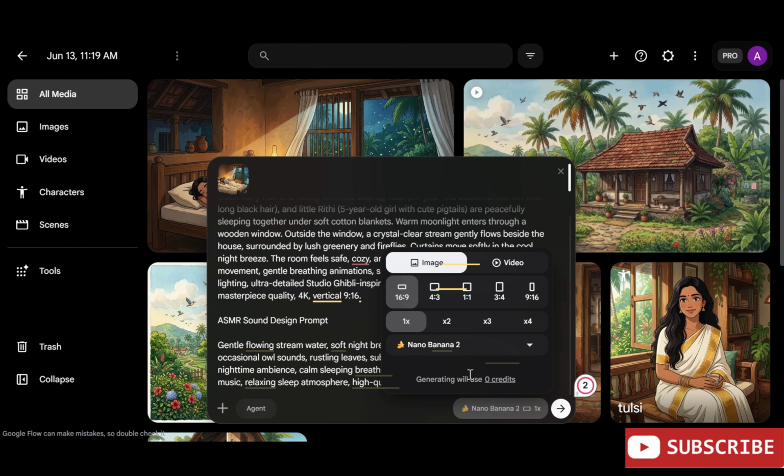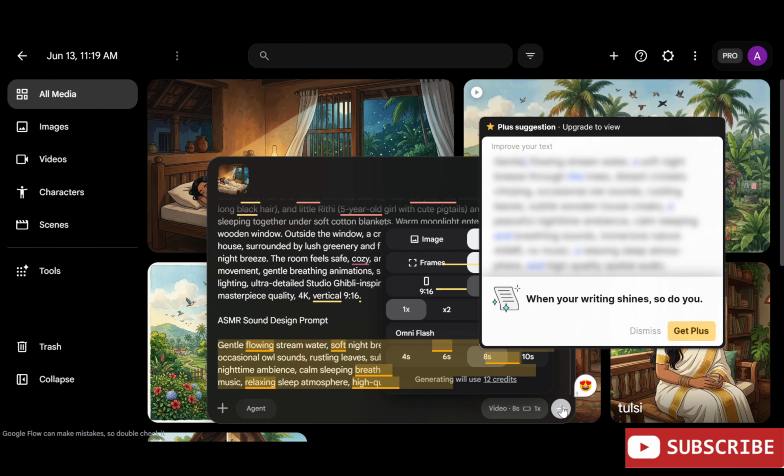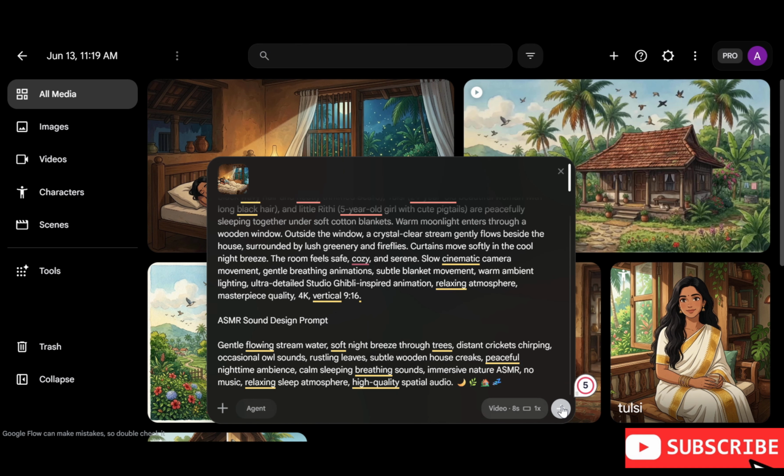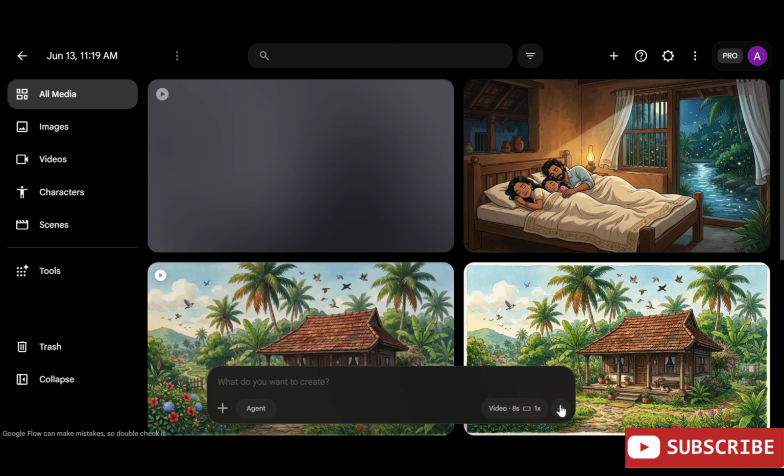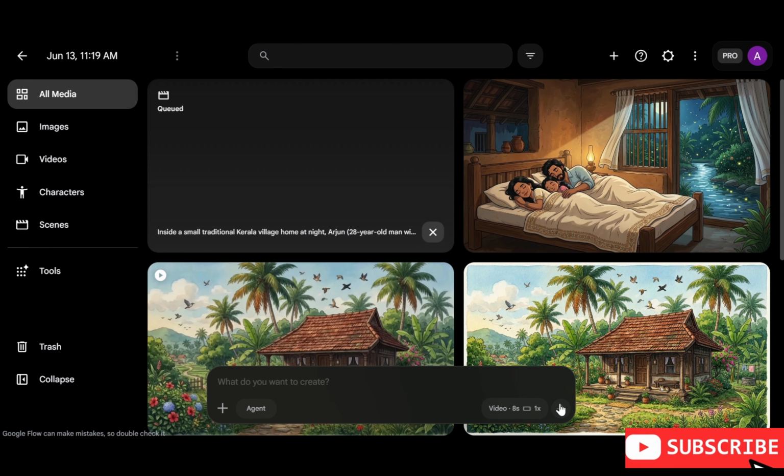In the motion prompt, describe Arjun stretching as he wakes up, Tulsi slowly opening her eyes with a gentle smile, and little Rithi rubbing her eyes sleepily. Add soft curtain movement, sunlight streaming through the window, and a gentle morning breeze to make the scene feel alive. Use slow cinematic camera movement for a calm and relaxing effect.